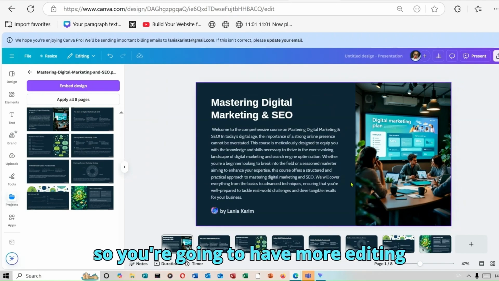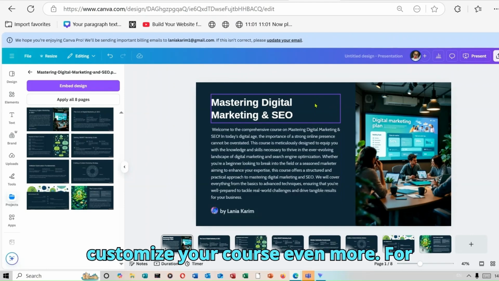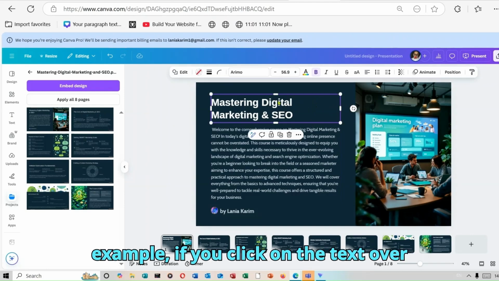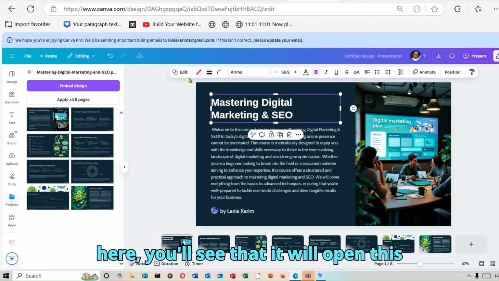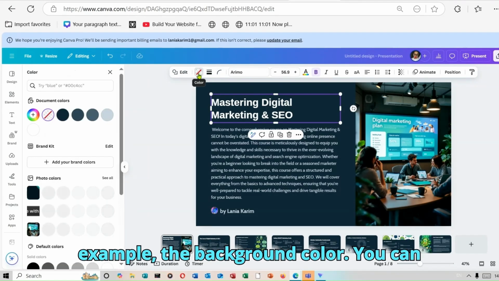You're going to have more editing tools in Canva that can help you to customize your course even more. For example, if you click on the text over here, you'll see that it will open this bar that allows you to change, for example, the background color.